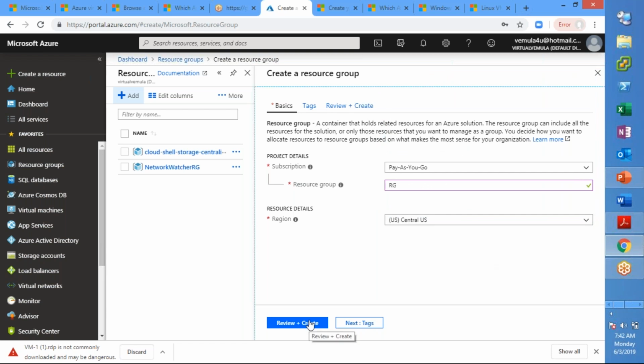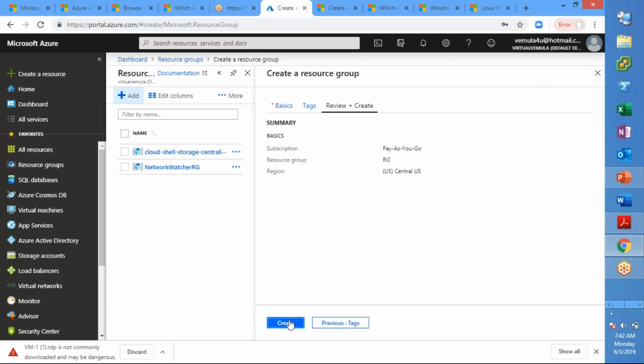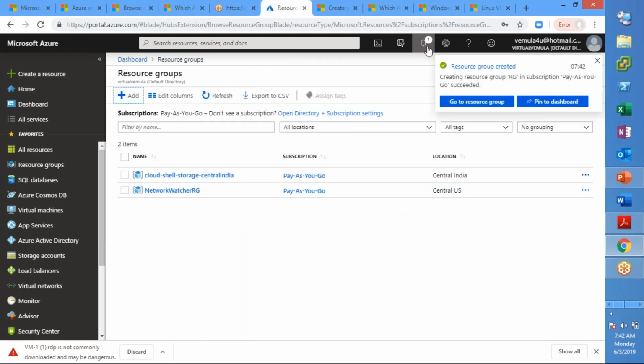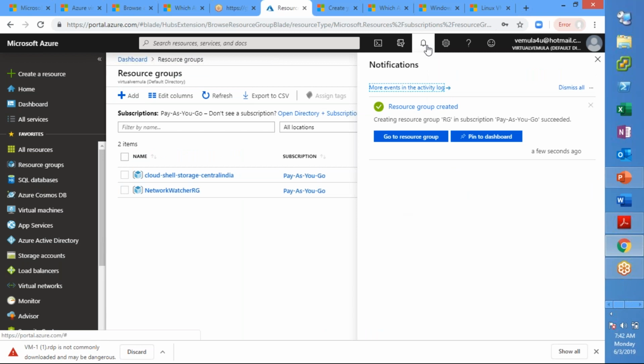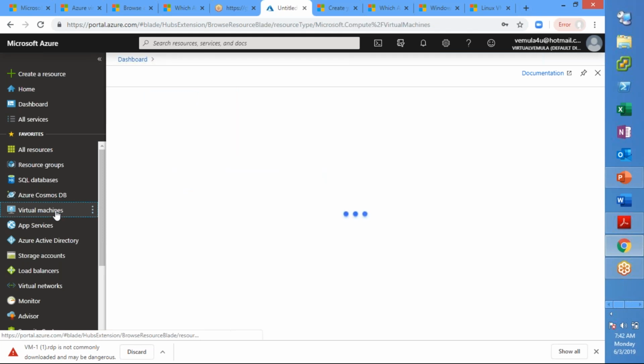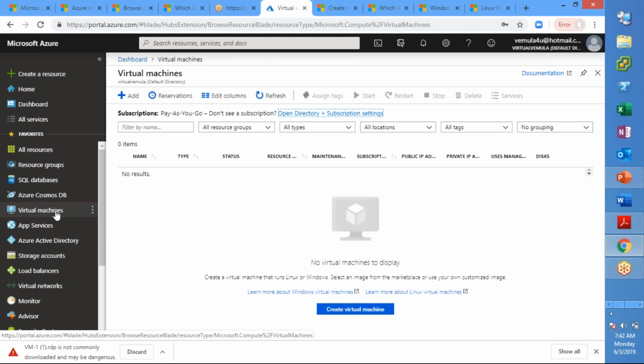Okay, so let us go and create a virtual machine. Create a resource group. The notification, whatever you see here, will help you understand the status of the resource that you are creating or which is created. You can see all that log here as we create additional resources. But let us refresh. So you have a resource group created. So let us go to the virtual machine.